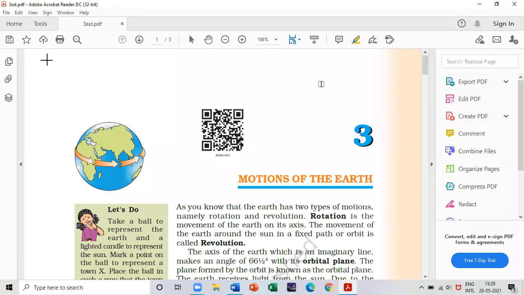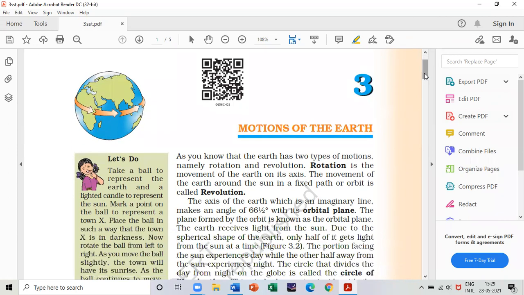Hello everyone. Today I'm going to teach you, or discuss with you, the question answers of the NCERT Class 6 Chapter 3, that is Motion of the Earth. As you all know about rotations, revolutions, etc. So let's see what is in this chapter.